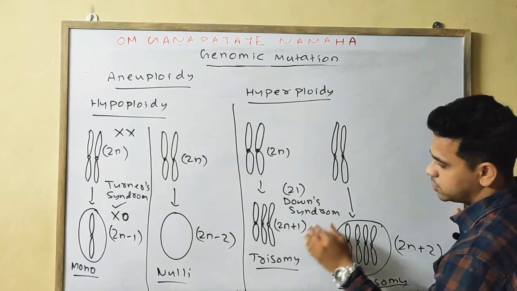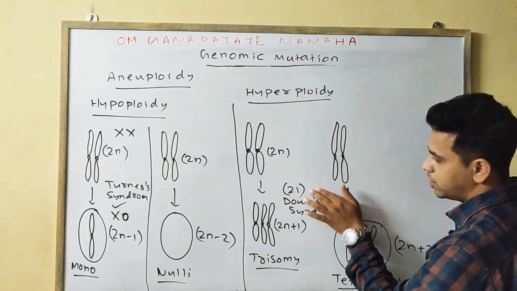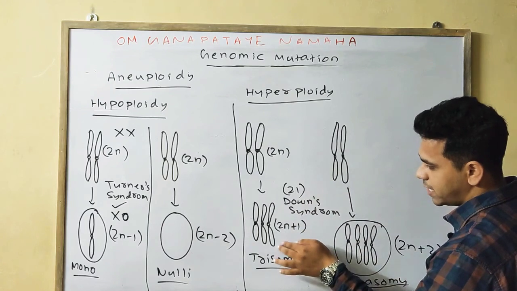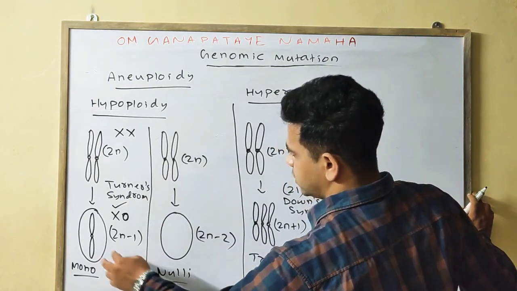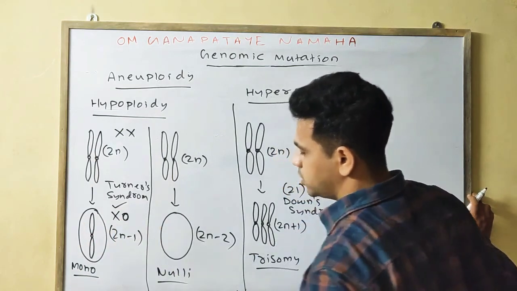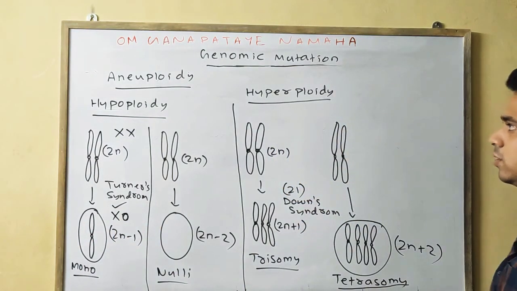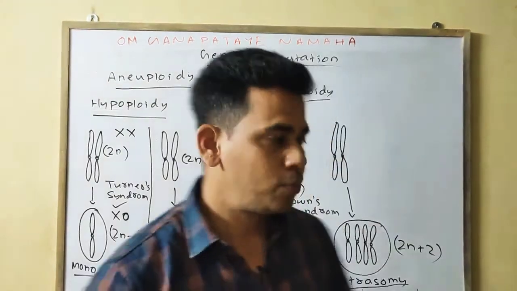A common example of trisomy is Down syndrome, which means in the 21st pair of chromosomes, one extra chromosome is present. Similarly, in the case of Turner syndrome, in a pair of chromosomes, only one chromosome is present. So this is all about aneuploidy. Euploidy means what?